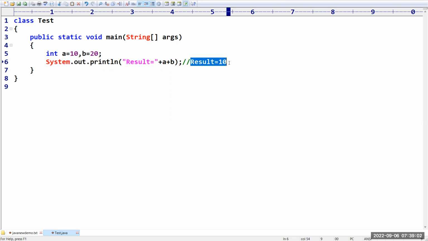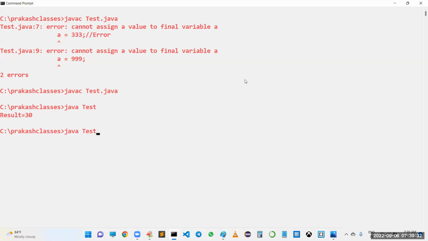Like if you put one drop of poison into 10 liters of milk, what will happen? That entire milk will become poison, or not? In the same way, if you add one small integer to this big string, the result will become a string. For that string, again we are adding b. That means we will get 10 20, but my expected output is result is equal to 30, right? We are not going to get that value. If you want, you can see.